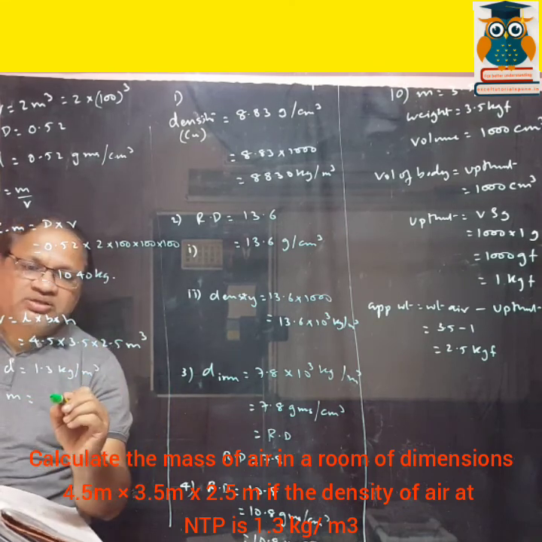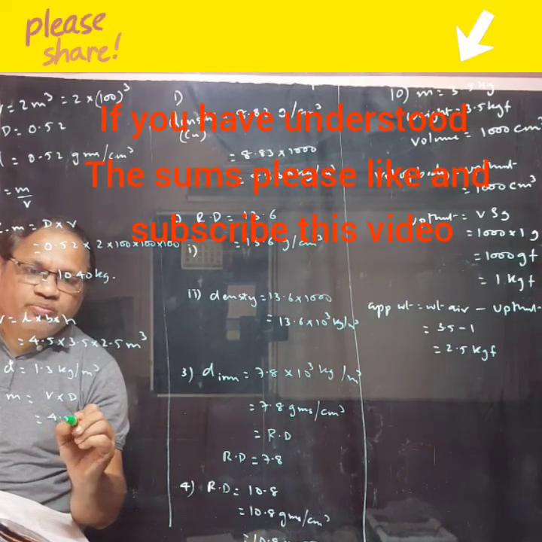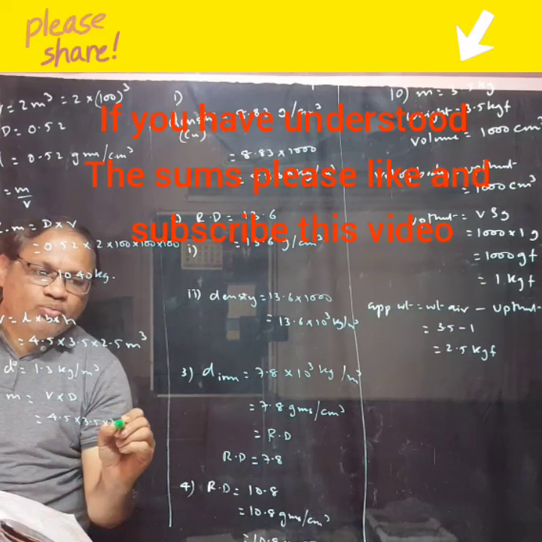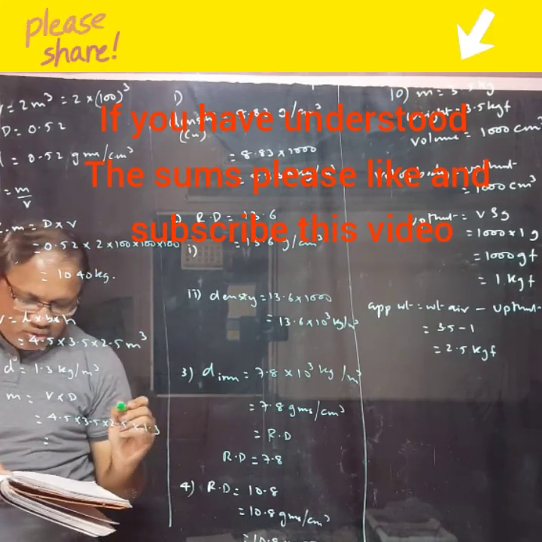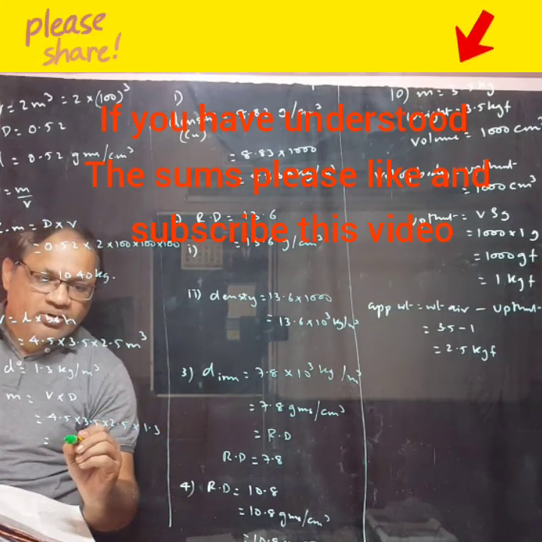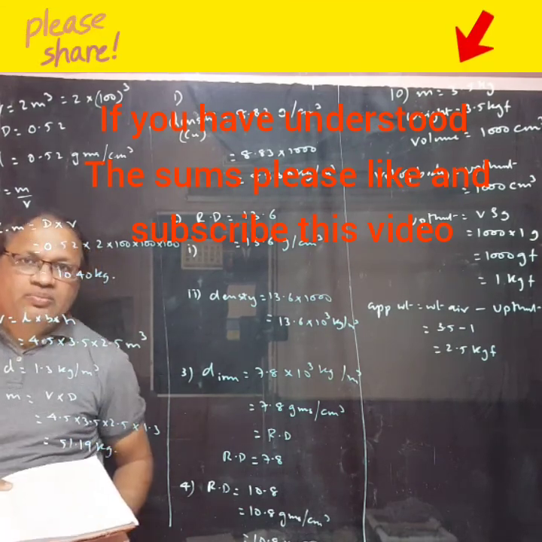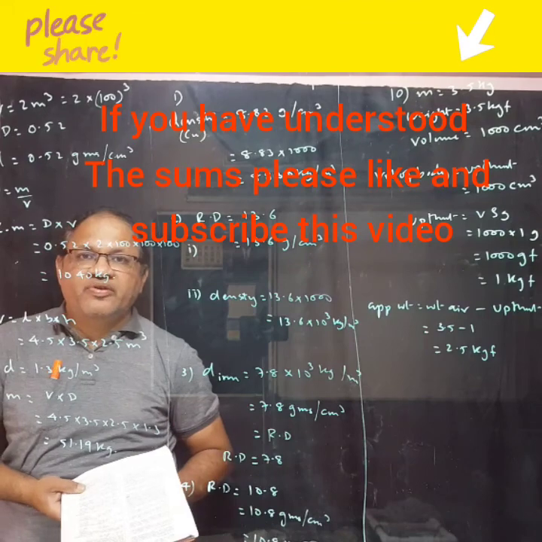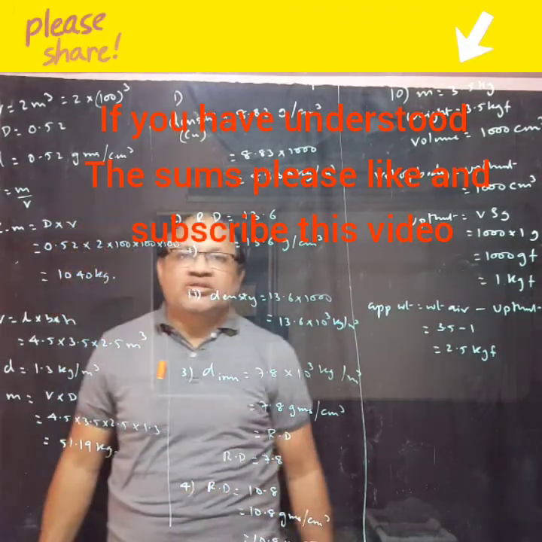So like before, mass is equal to volume into density. Volume is 4.5 into 3.5 into 2.5 and density is 1.3. So it is coming to 51.19 kg. Please try it and see whether it is coming 51.19. Okay. Now we go on to the seventh sum.